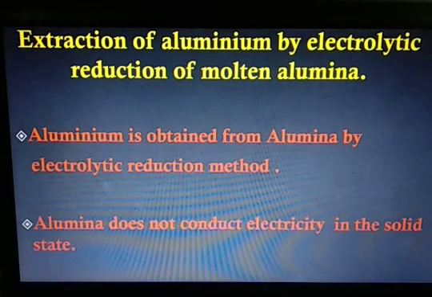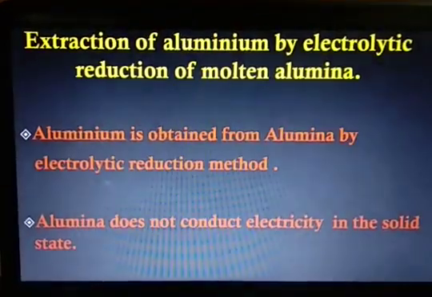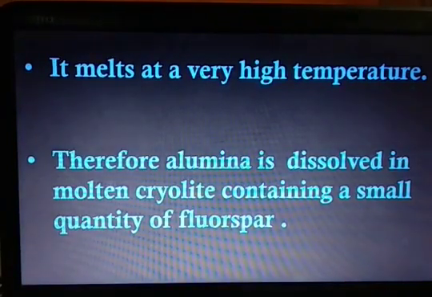Extraction of aluminium by electrolytic reduction of molten alumina. Another example of extraction by electrolytic reduction. So aluminium is obtained from alumina by electrolytic reduction method. Alumina does not conduct electricity in solid state, and it melts at a very high temperature. So this is a problem, that it melts at a very high temperature and cannot conduct electricity in solid form.